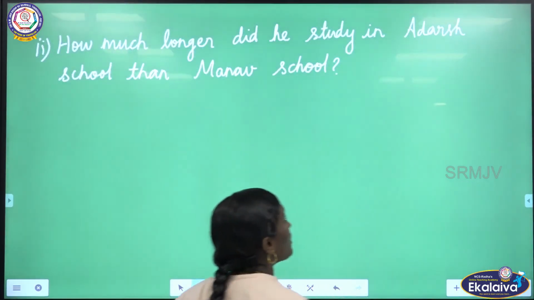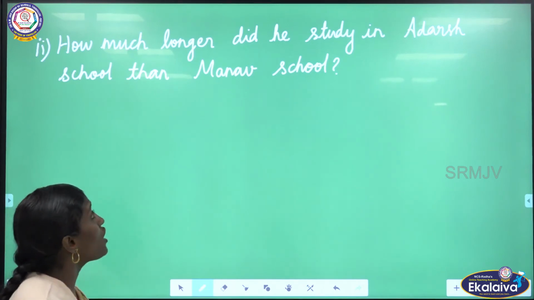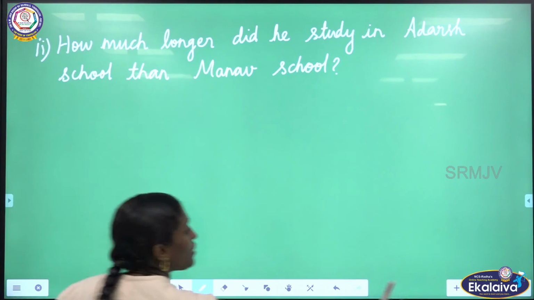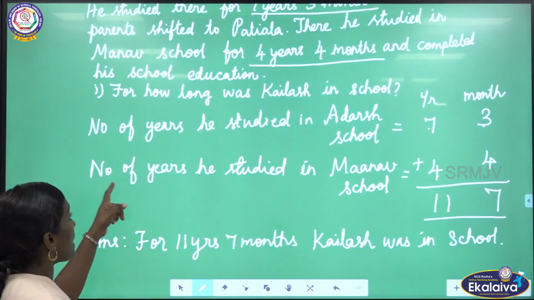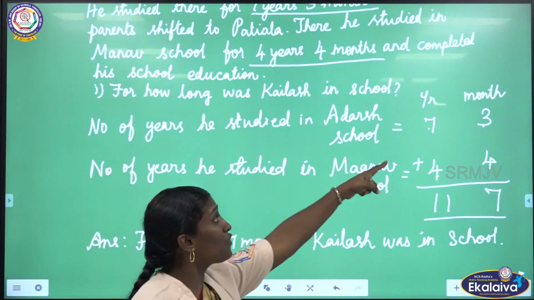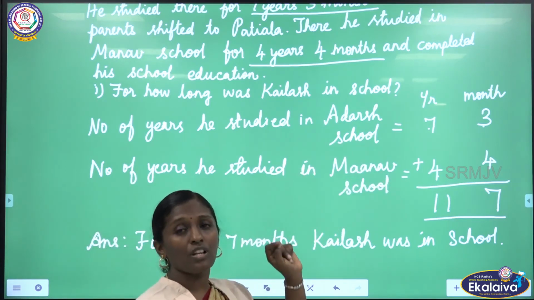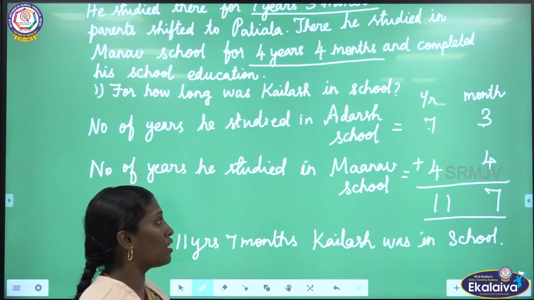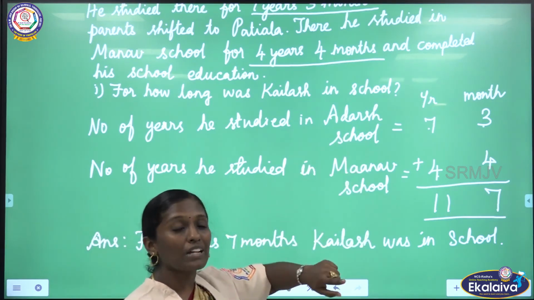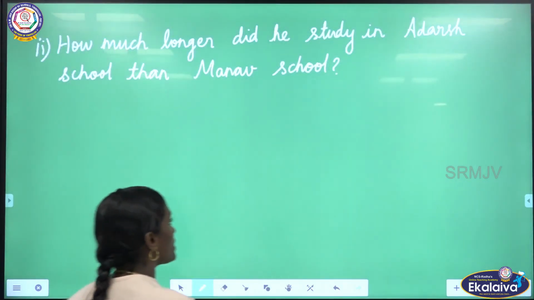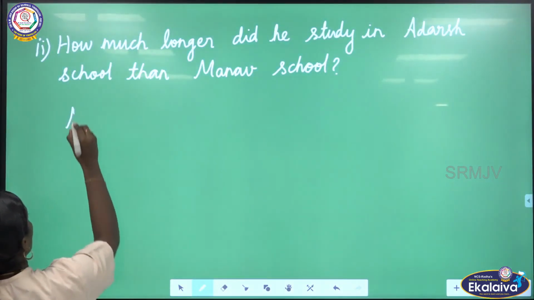Okay. The next question. How much longer did he study in Adarsh school than Manav school? Okay. Here he studied in Adarsh school for 7 years 3 months, which is longer than Manav school. We are going to find how long. For that we are going to subtract these two. Okay, 7 years 3 months and 4 years 4 months. Okay, the same statement we are going to write.